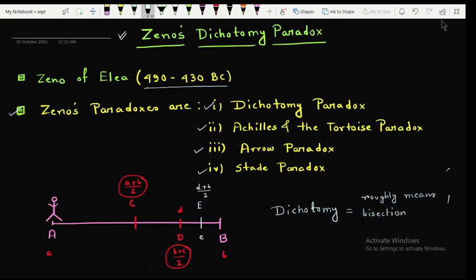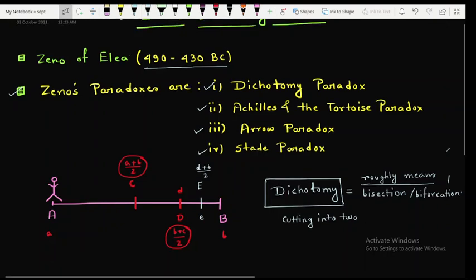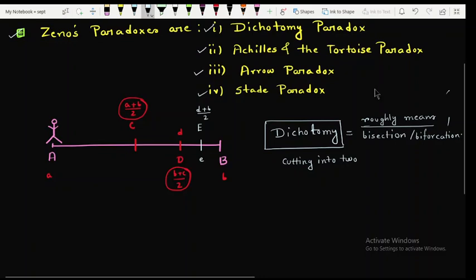At first, you have to understand what the term dichotomy means. Dichotomy means cutting into two, right? So it roughly means bisection or bifurcation, right? So what does this paradox say?